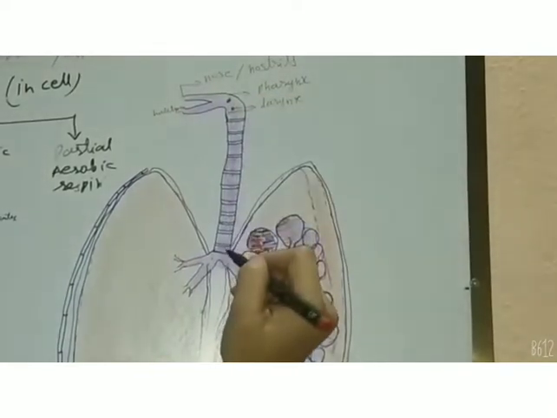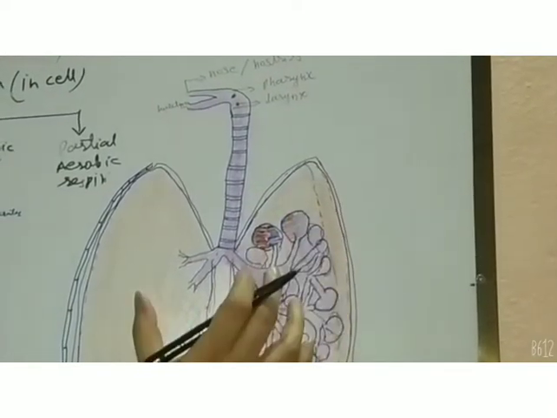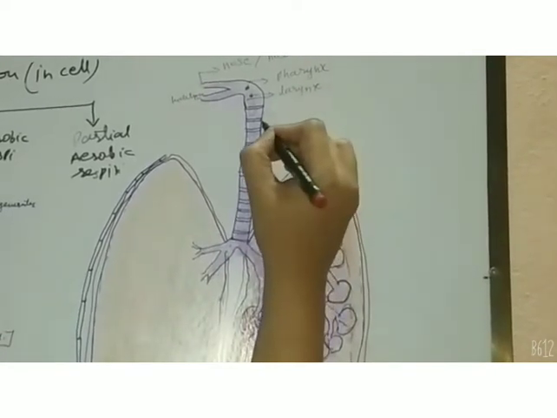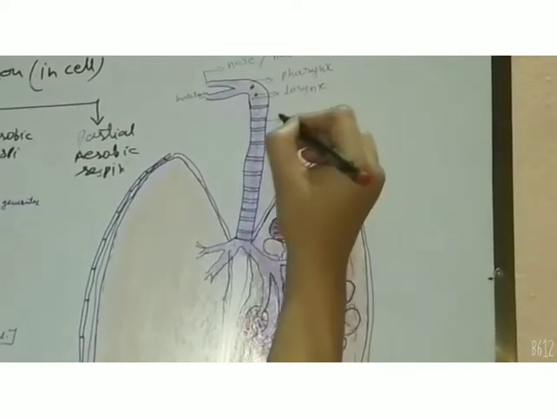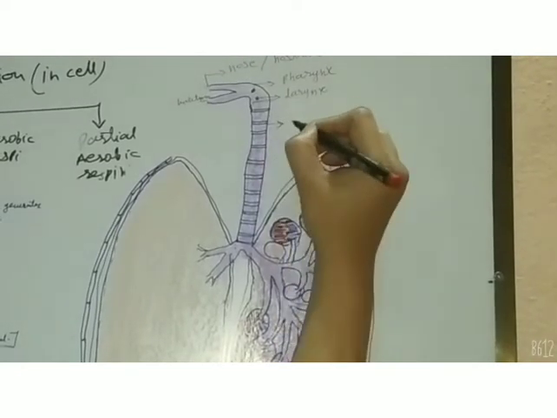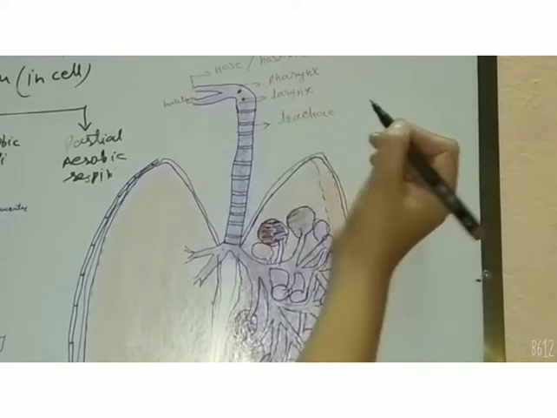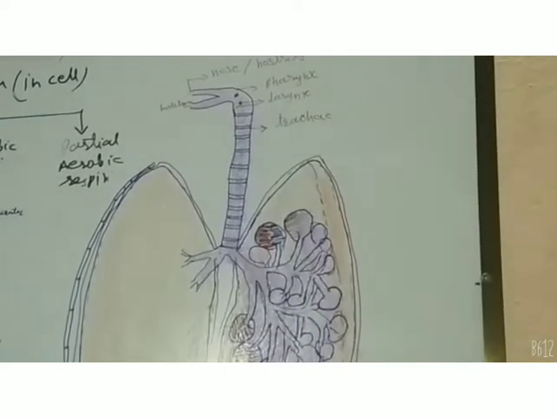Inhaled air is conveyed to the respiratory organ, which is the lung, through a windpipe, a tube-like structure that is called the trachea. Trachea is a muscular tube-like structure.